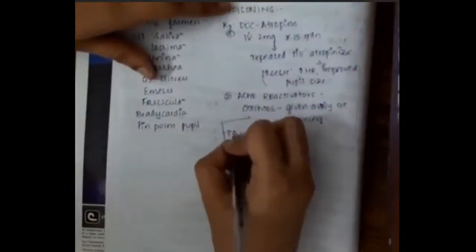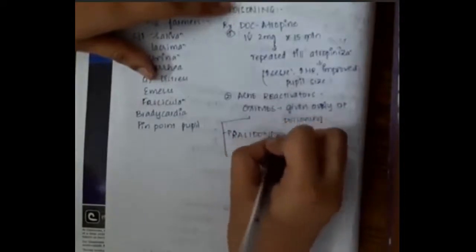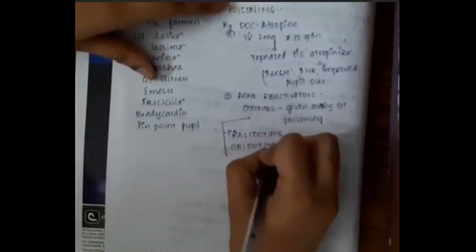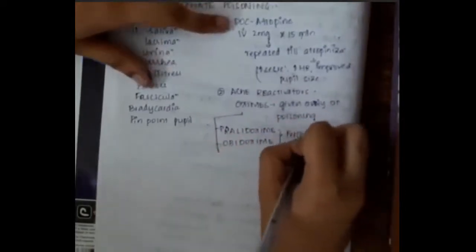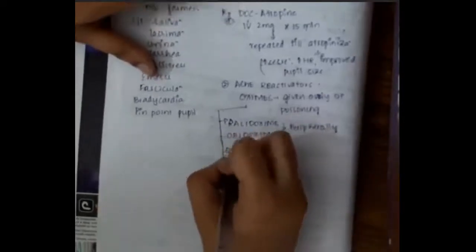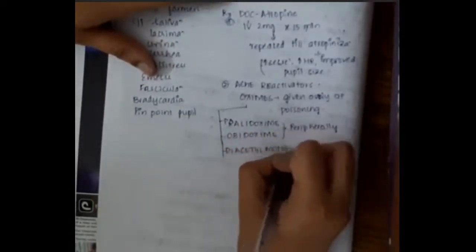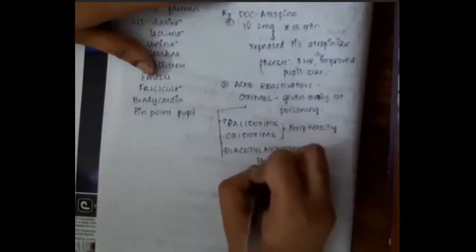These oximes are of three types. Pralidoxime and obidoxime are used peripherally, and diacetyl monoxime is used both peripherally and centrally.